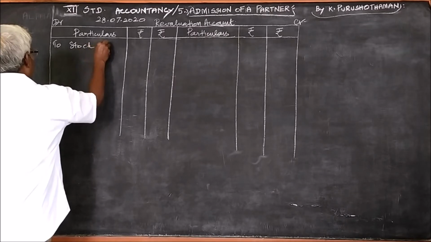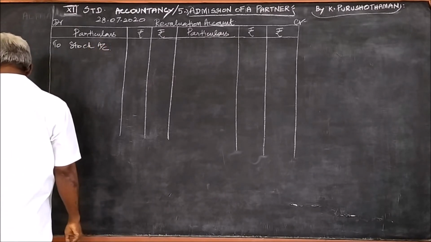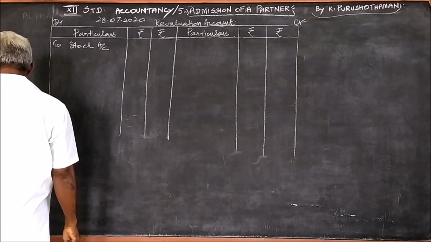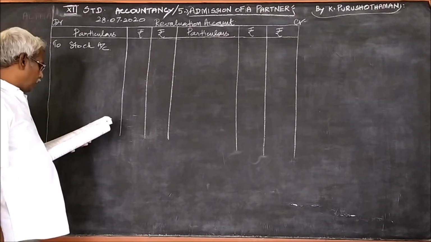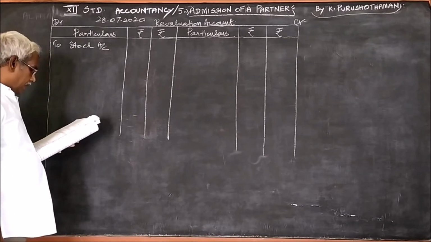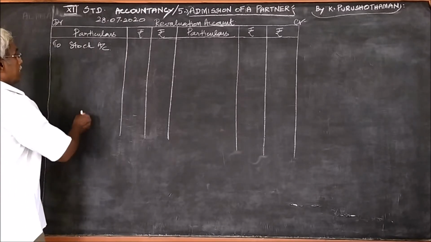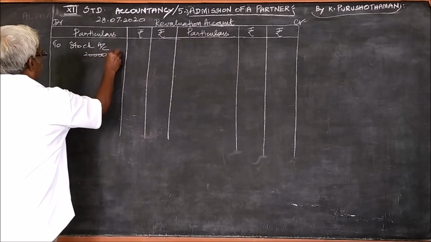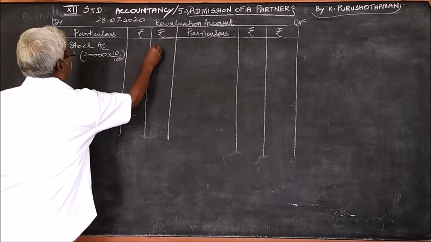To stock account, the amount is not given directly, but the percentage is given. 10% of stock, 20,000, the value you can see above in the balance sheet. Stock 20,000, 10% is 20,000 into 10 by 100. So it is 2,000.